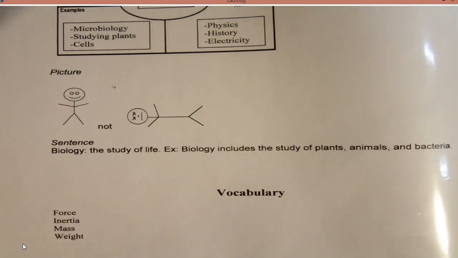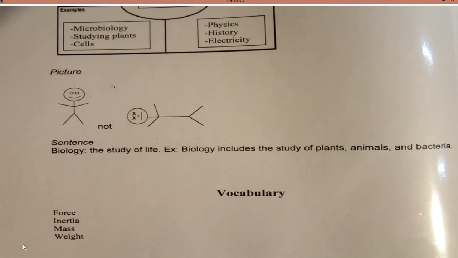So let's look at our vocabulary for this one. Force, inertia, mass, and weight. So force is defined as something that causes a change in motion in something. All right. Inertia is what we just talked about. It's Newton's first law. An object at rest will stay at rest. An object in motion will stay in motion. Right. And mass means the quantity of elements or molecules in your body combined.